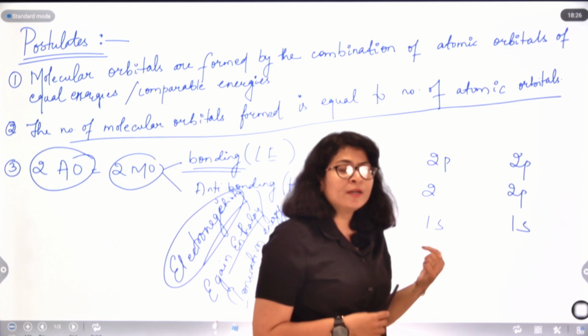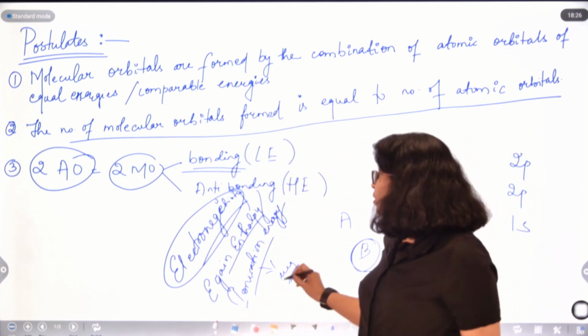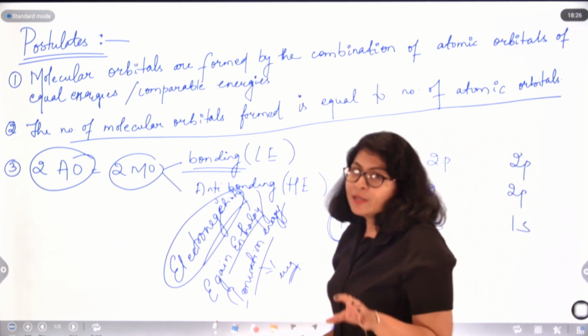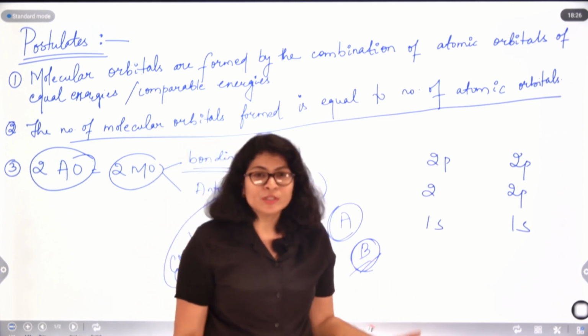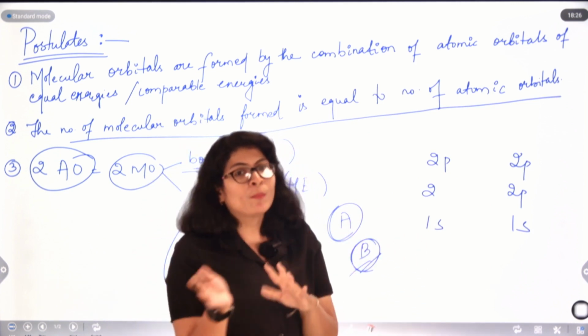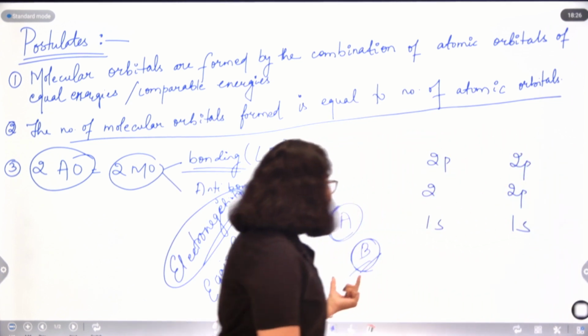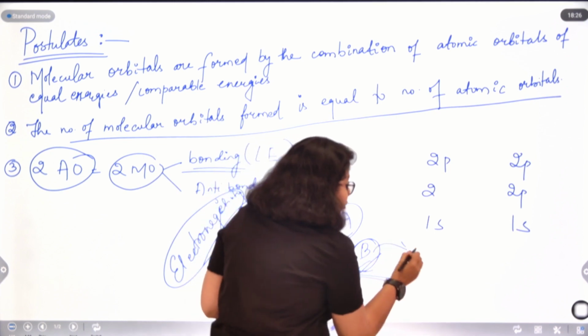So this is a very difficult task for me. I have to supply a lot of energy to this orbital in order to take out an electron. But consider A, it is very easy. I'll supply some very minimal amount of energy and one electron will just pop out of its outermost shell, right? So here I need to supply very high energy to liberate one electron.